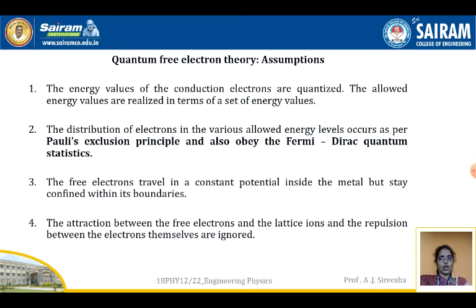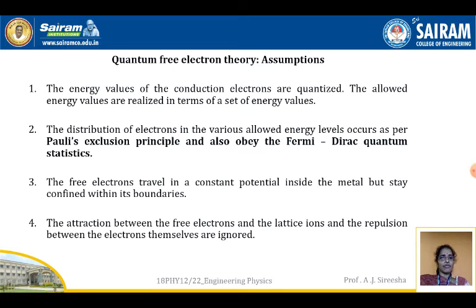You have studied in your lower classes what Pauli's exclusion principle is, which states that no two electrons will have the same set of all four quantum numbers. This principle is obeyed by the electrons, and these electrons obey the Fermi-Dirac quantum statistics.